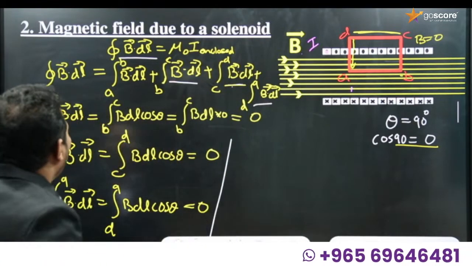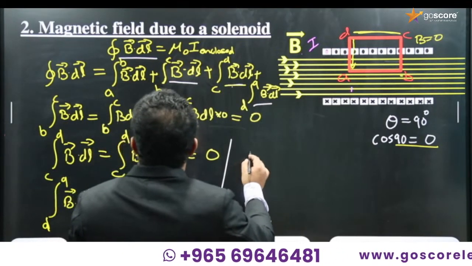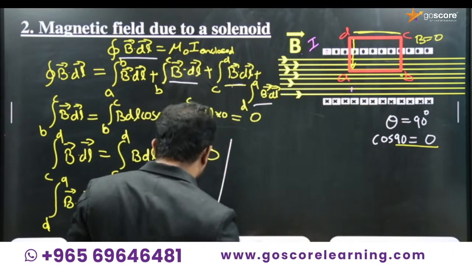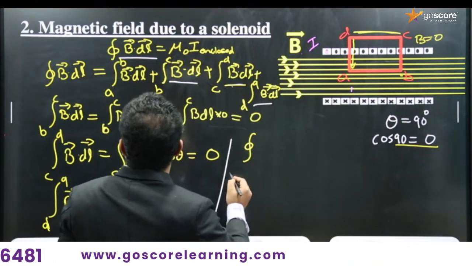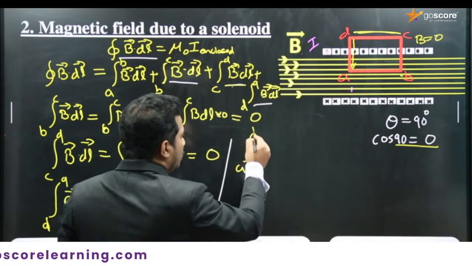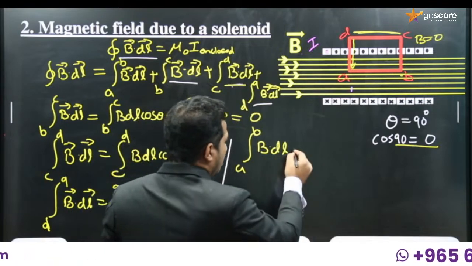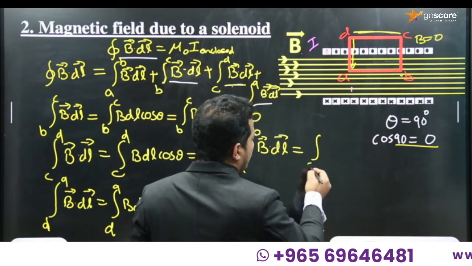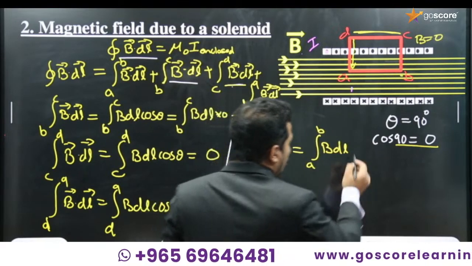Only the remaining term is the first one. Let's integrate the first one. Close integral is not required, because we are integrating from A to B. So the integral from A to B of B dot dl, with the vector symbol, is equal to the integral from A to B of B dl cos theta.